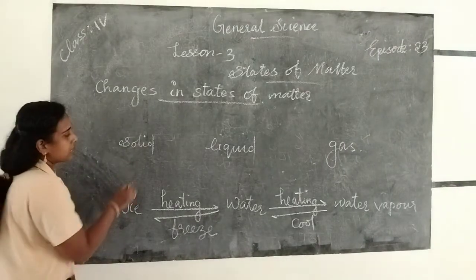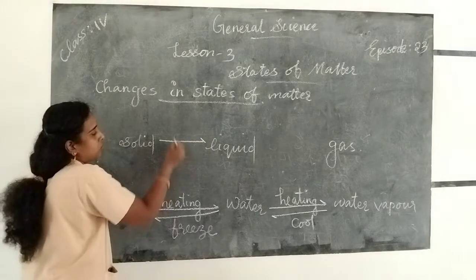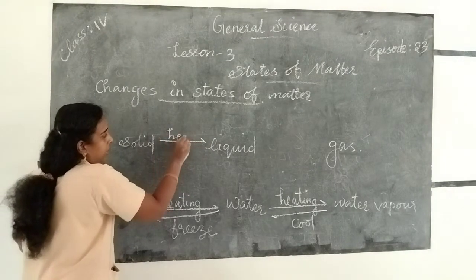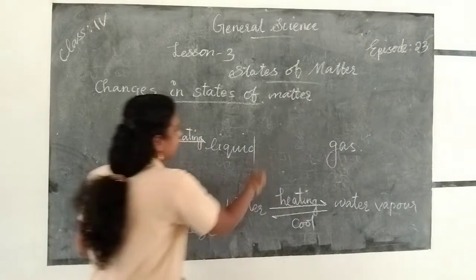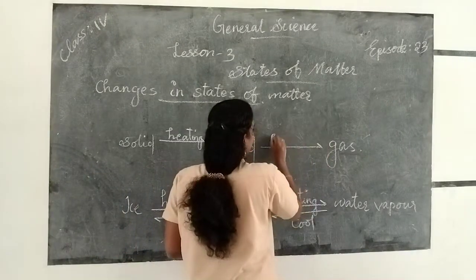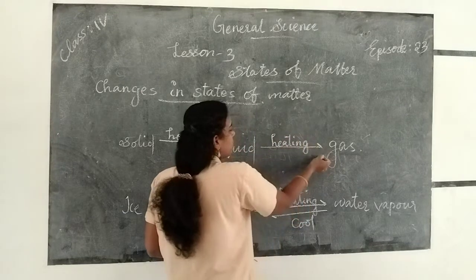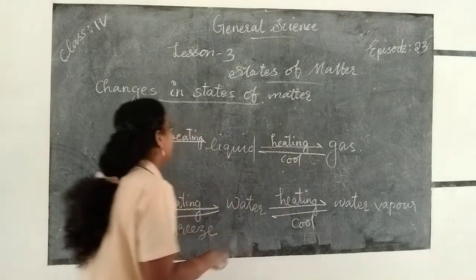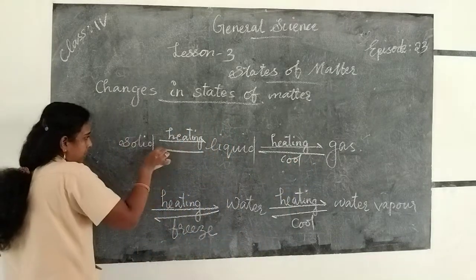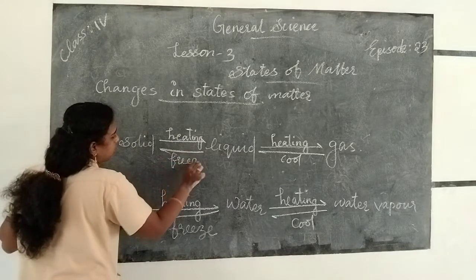In this way, ice is the solid form. If we heat the solid state, it changes into liquid. Again we heat the liquid, then it changes into the gas state. If we cool the gaseous state, it changes into liquid. Then if we freeze the liquid state, it changes into solid state.